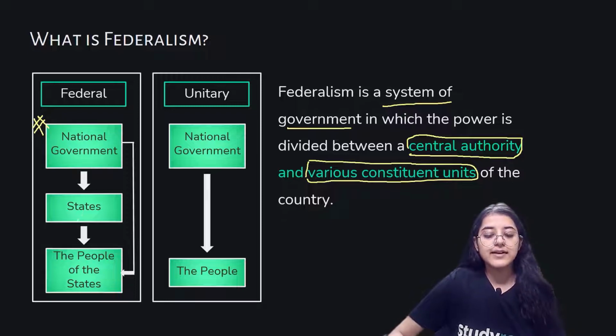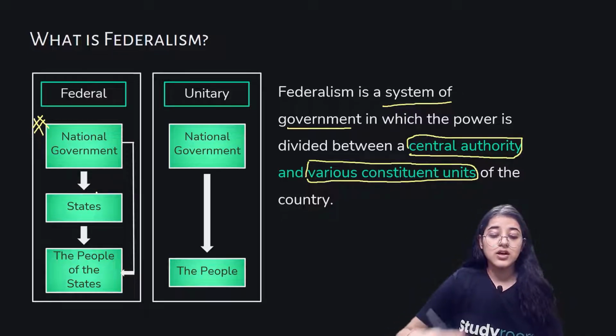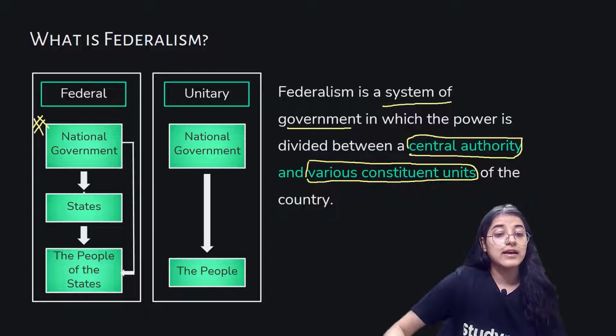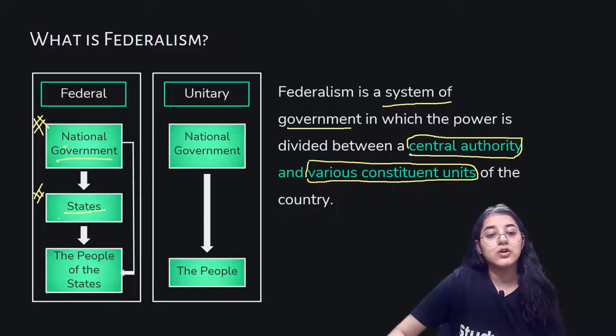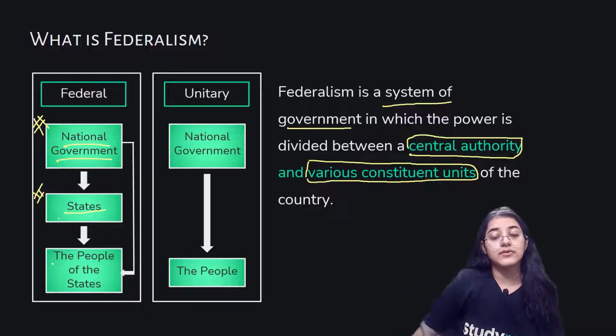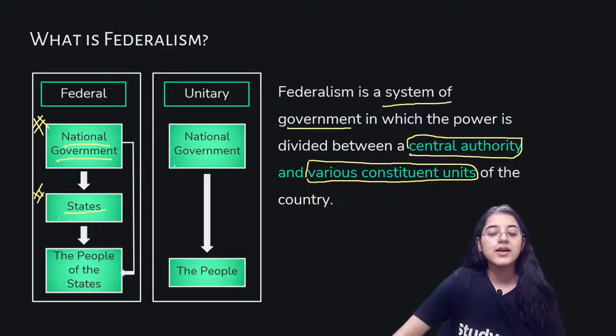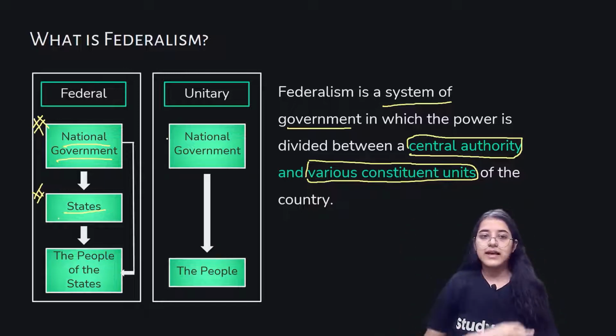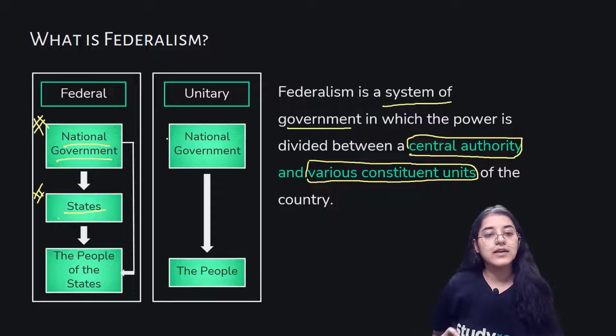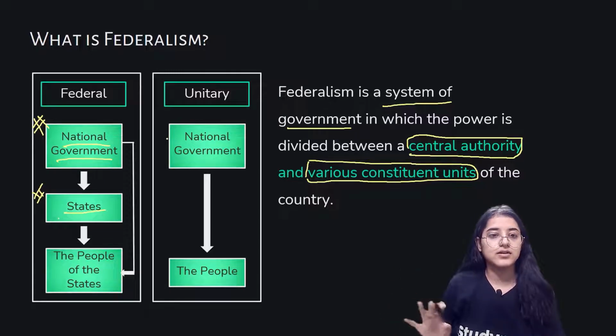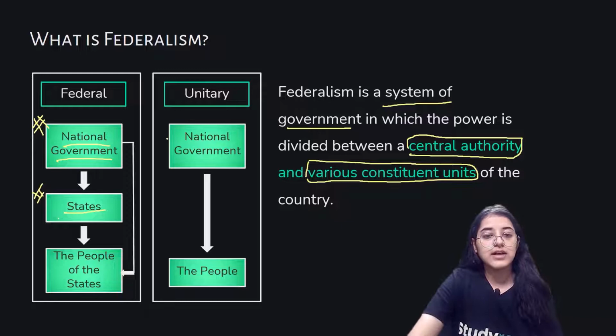The other form of government, at the level of province or state, looks after the issues of day-to-day administration of the state. This is known as the state government. Then we have the people of the states at the lowest level. In the unitary system, it's quite different. We have the national government, and then at the end we have the people, who are being governed by the national government. That's how the unitary system works. The difference between the federal and the unitary form of government is something like that.